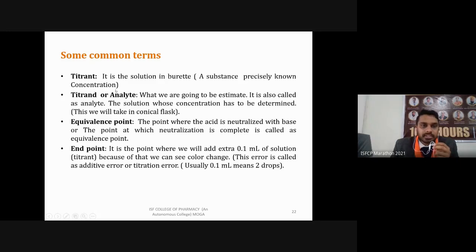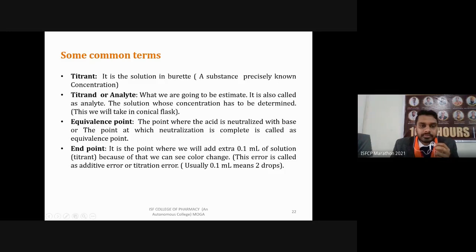Then the second term is titrand, or analyte. Analyte means the sample whose concentration we have to determine. What we are going to estimate is known as the analyte. It is also called titrand. The solution whose concentration has to be determined is generally taken in the conical flask.